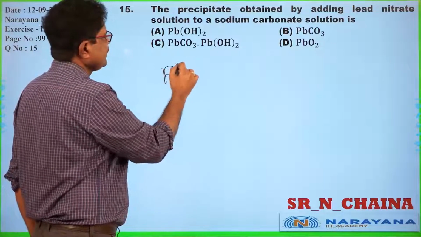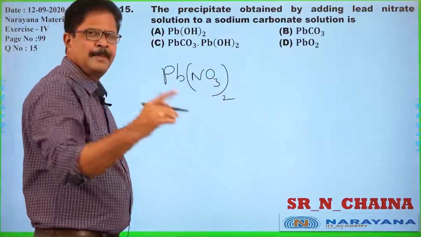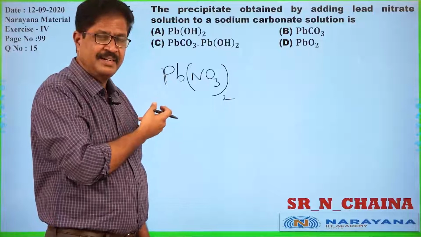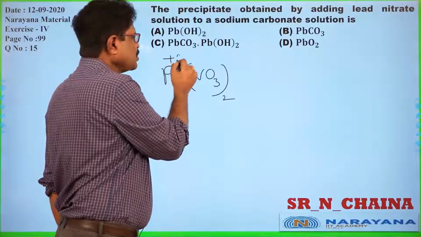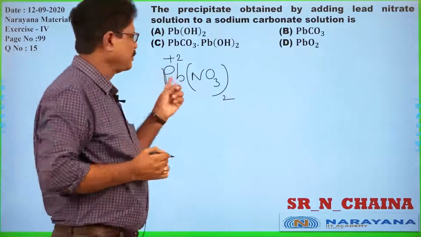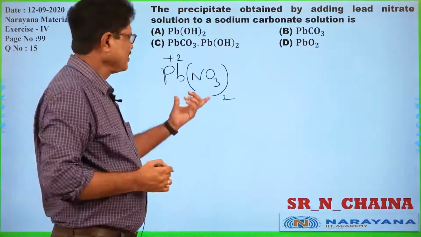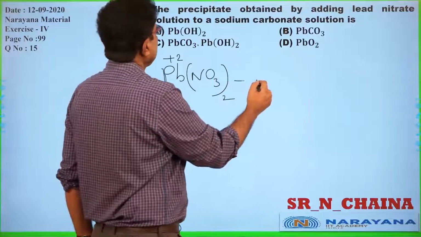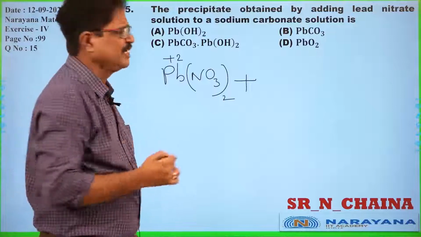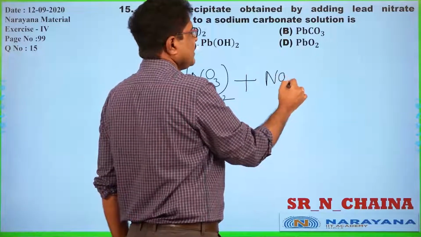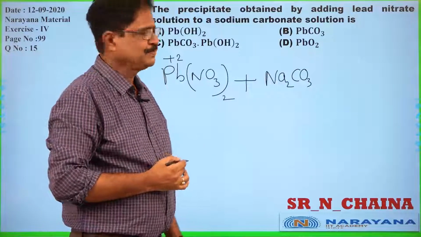Lead nitrate, Pb(NO3)2, taken twice. As far as different compounds of lead are concerned, you are observing that in most of the compounds, lead carries the +2 oxidation state. So this is the lead nitrate composition. Now he is telling sodium carbonate, anhydrous sodium carbonate. Hydrous sodium carbonate is washing soda, a very familiar substance in our 1A group.